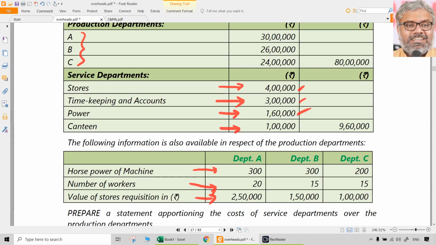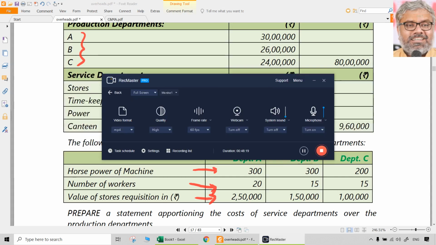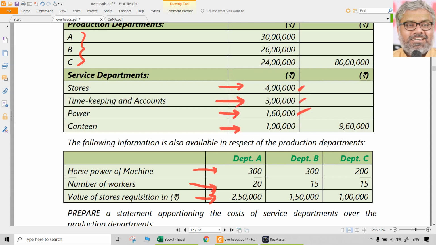But do you have data? If you have data, definitely yes. Any minute detailed data can be used for cost apportionments, reapportionments, etc. Everything depends upon the availability of data, not according to our whims and fancies. But because we don't have the capacity to go and check, whatever data is in front of us, given in the question, we just use that. It is simply an arithmetic exercise that we are going to do. Let us do this particular arithmetic exercise in a quick manner.